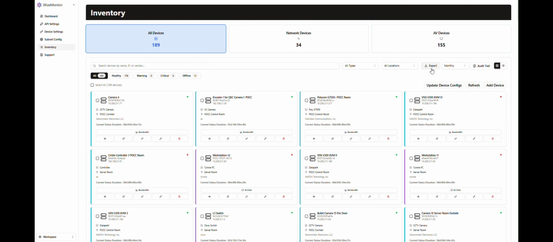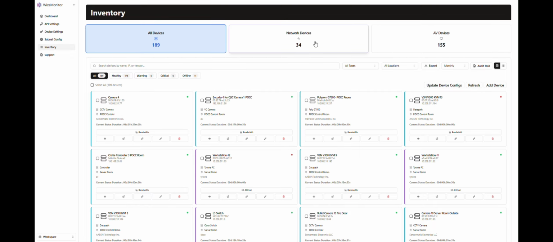Let's add a device. Click Add Device. You'll see 2 options: single device and multiple devices. For a single device, first choose whether you're adding a network device or an IP device. For a network device, enter the IP address, select the device company, and then choose the appropriate connection protocol. The available protocols depend on the selected vendor and may include RESTconf, SNMP, WinREM, or IPP.